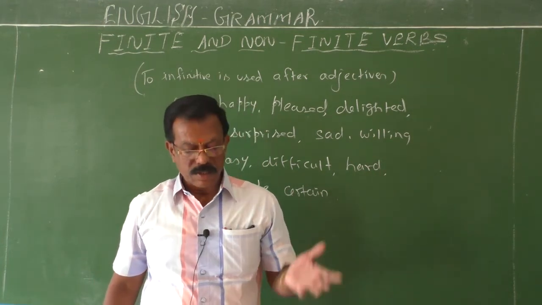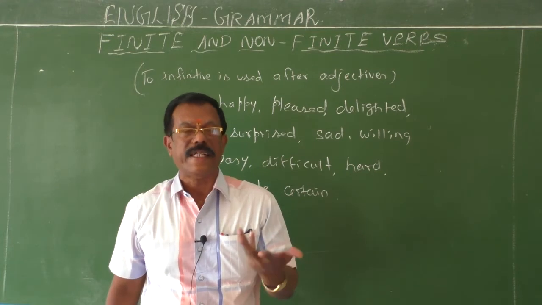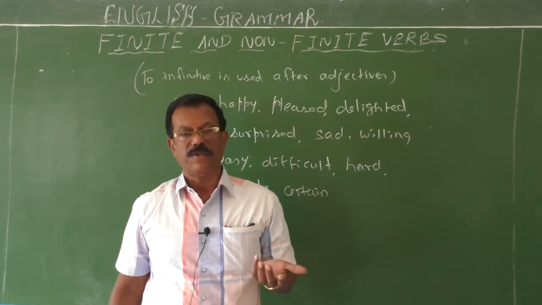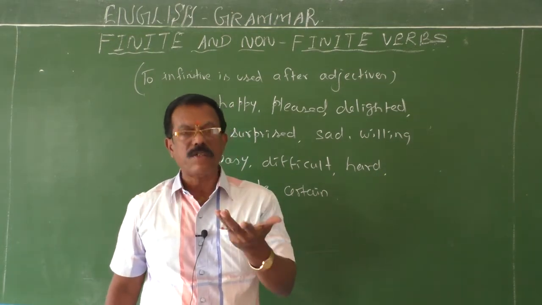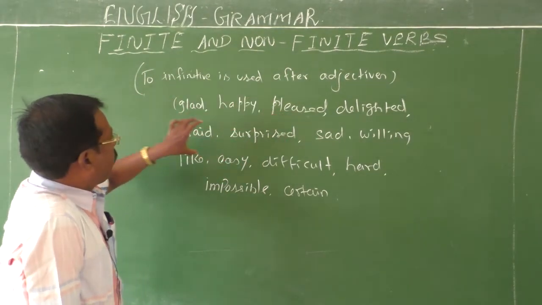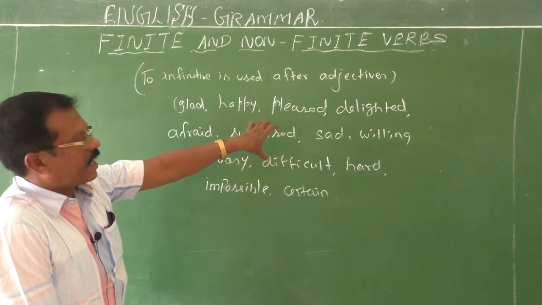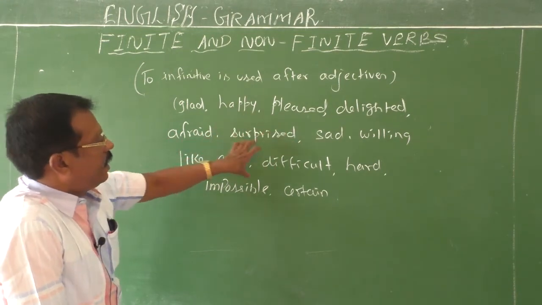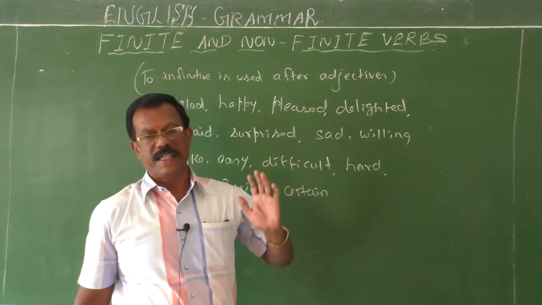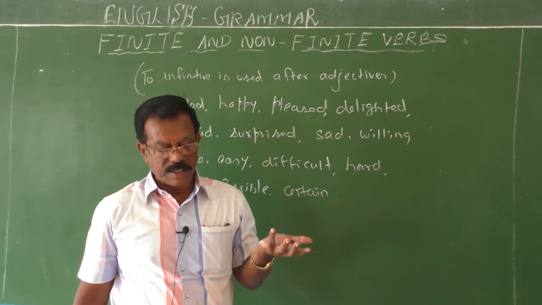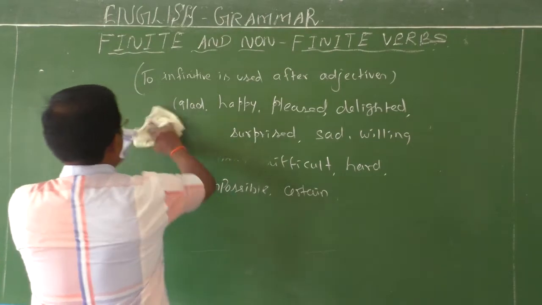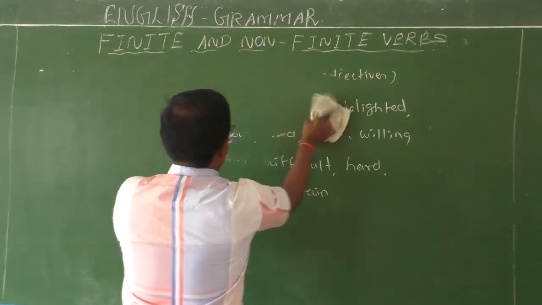All these adjectives are used to express emotion or desire. So after all these adjectives, we use this to infinitive. For example, I am very pleased to see you. See: glad, happy, pleased, delighted, afraid, surprised, sad, willing, easy, difficult, hard, impossible, certain. After all these adjectives which express emotions and desire, we can use this infinitive. I'll give you one or two examples to make this concept easier for you to understand.